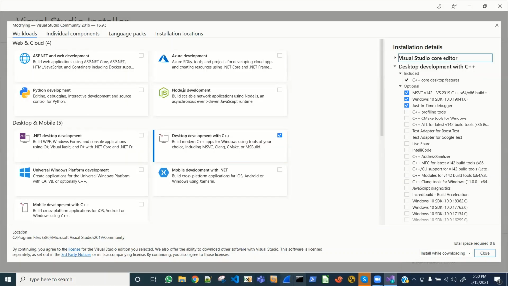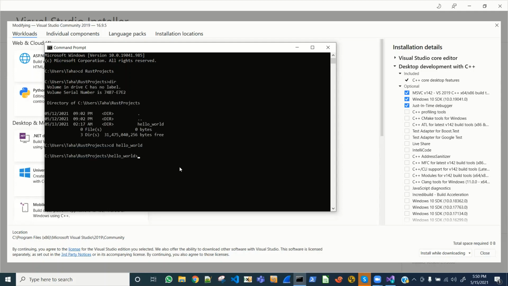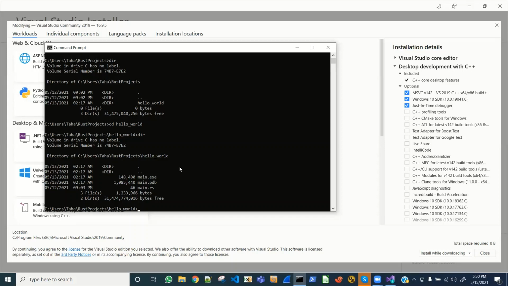After this, we have our environment ready, and if we go to the Rust projects folder, we go to Hello World. This Hello World was downloaded from GitHub, I guess, by the utility with the Rust package itself.